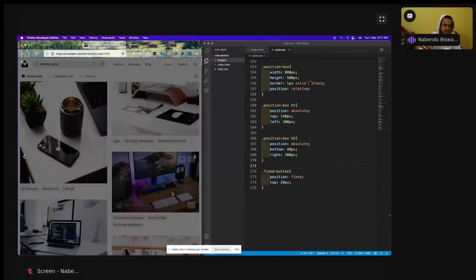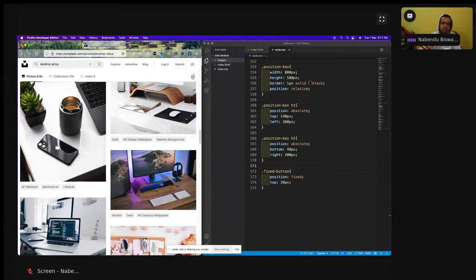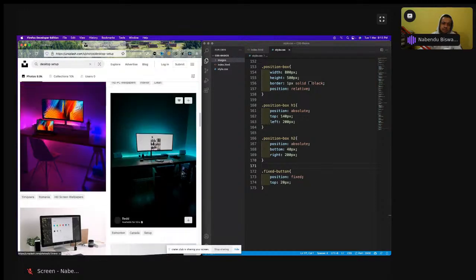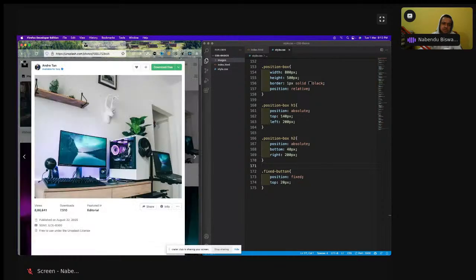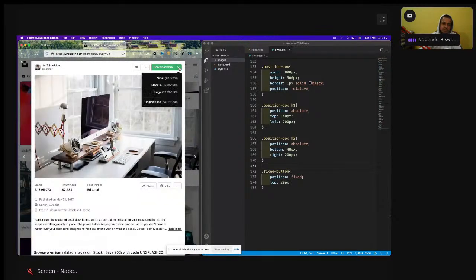This one I'll take. Let me see the sizes. No, I want a bit smaller image. The width is also big. Okay, maybe this one I'll take, 640 by 420.